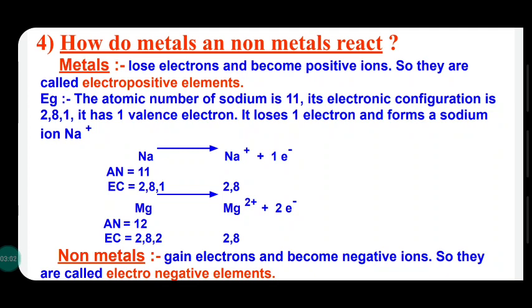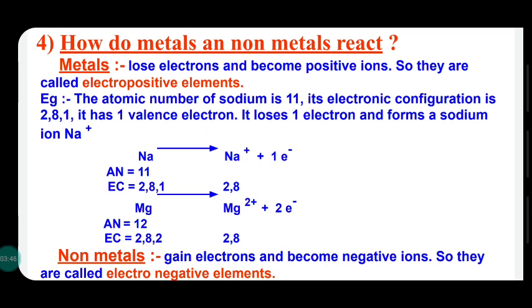Sodium, atomic number 11, electronic configuration 2,8,1. It has 1 electron in the outer shell. Chlorine, a non-metal, atomic number 17, electronic configuration 2,8,7. 7 electrons in the outer shell. So normally a chemical reaction continues in order to fill the octet state, elements with 8 electrons in the outer shell. They are considered to be in the stable state.